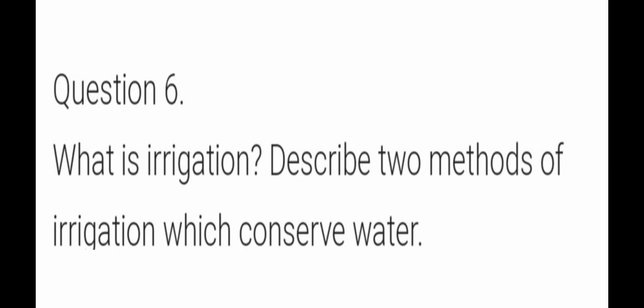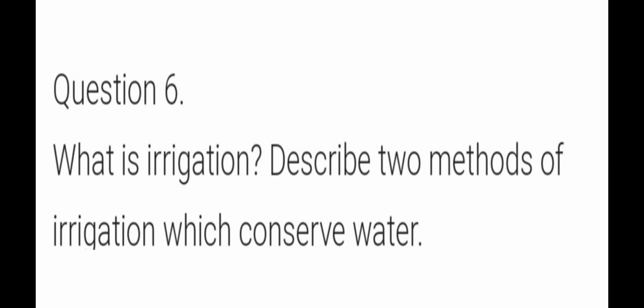Irrigation we will be doing, and water we will be getting from wells, tube wells, ponds, lakes, rivers, dams and canals. Then we have two different methods, the sprinkler irrigation method and the drip irrigation method, wherein we will be conserving water. Here the question is: describe two methods of irrigation which conserve water.